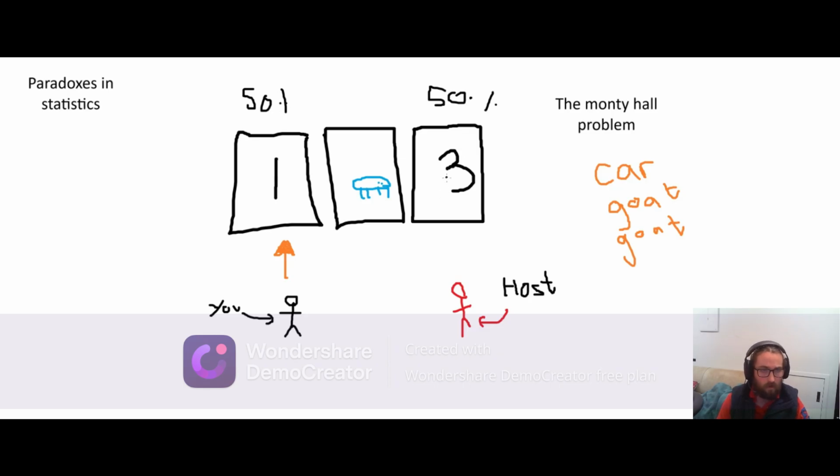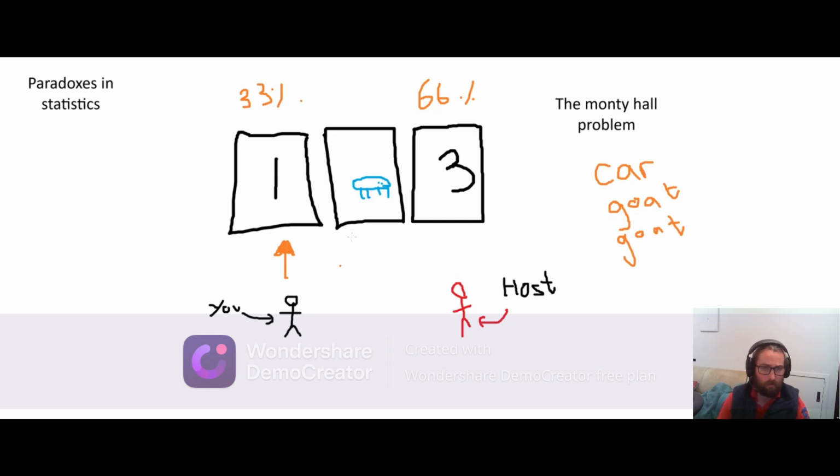Now, this is wrong. Switching actually is beneficial. And the true answer to this problem is that your door has a 33% chance of having the car, and the other door has a 66% chance. This is recurring: this is 0.66 and this is 0.3333.